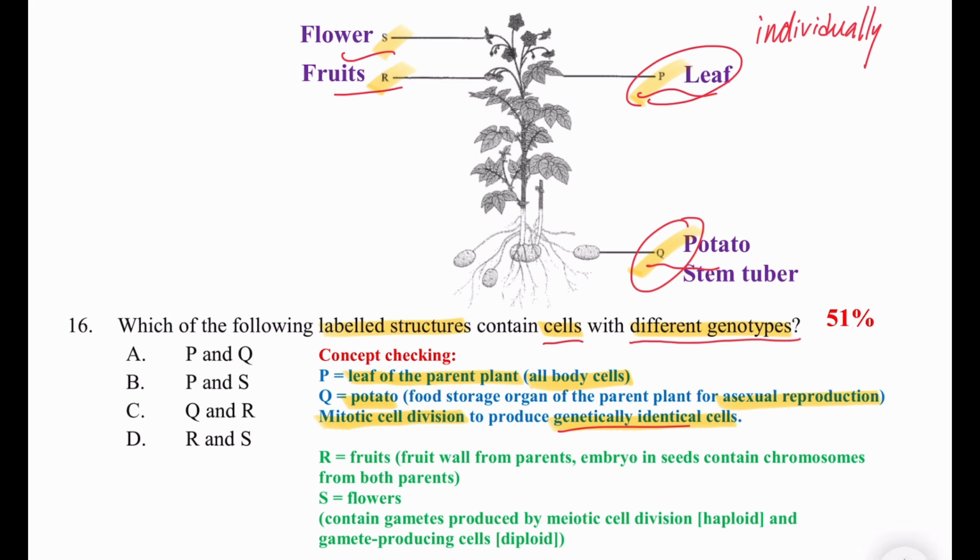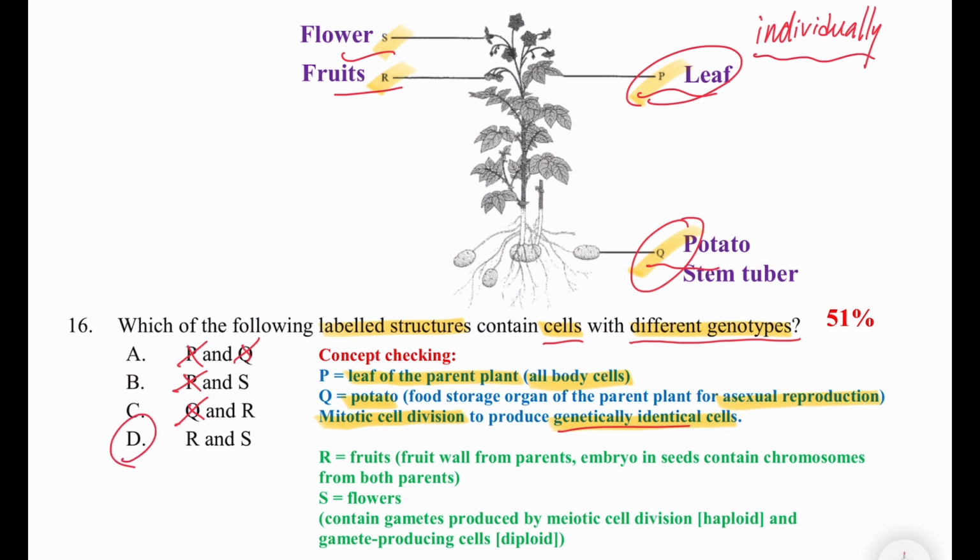I'm not talking about the comparison between P and Q. I'm just talking about P itself and Q itself. Even if I compare them, they are also genetically identical. I just investigate the structure individually. So P, Q, they are not the answer. So you can see that the final answer must be D. So let's take a look.